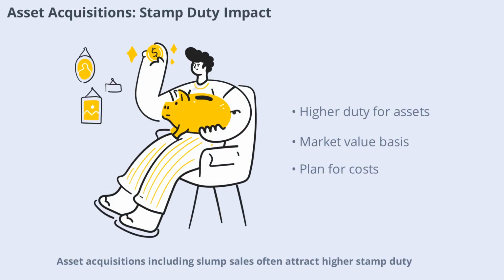Asset acquisitions, including slump sales, often attract higher stamp duty, calculated on the higher of the consideration or market value. This can be a significant cost, especially for deals involving immovable property or business transfer agreements.